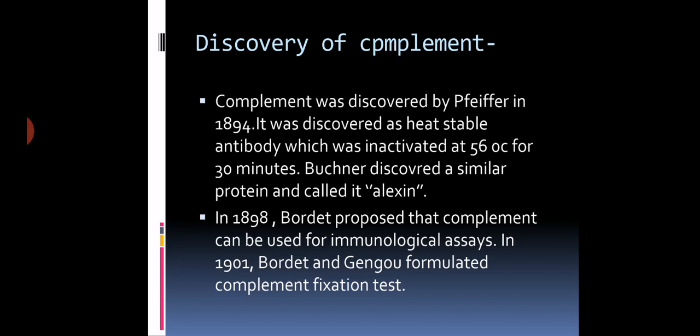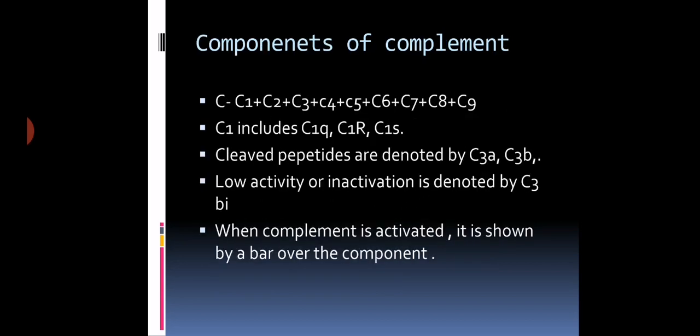In 1898, Bordet proposed that complement can be used for immunological assay. And after Bordet's discovery, Bordet and Gengou in 1901 formulated the complement fixation test.